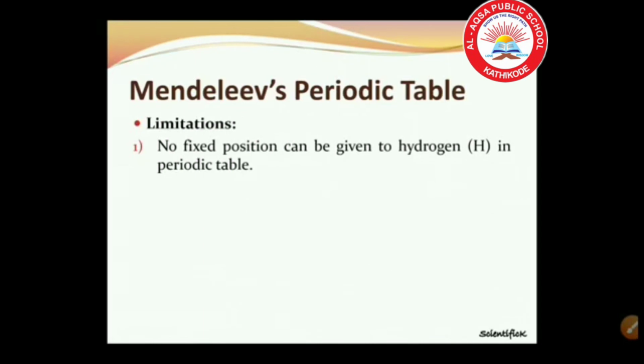Hydrogen shows similar properties with alkali metals and halogens also. So he could not give a fixed position for hydrogen in his periodic table. And the second one, isotopes posed a challenge. Isotopes were discovered long after Mendeleev had proposed his periodic classification of elements.